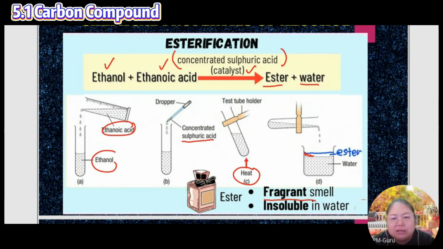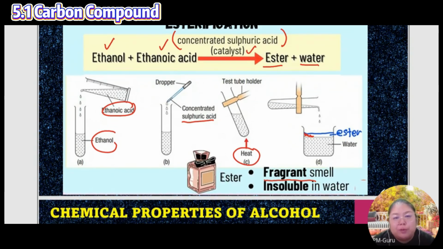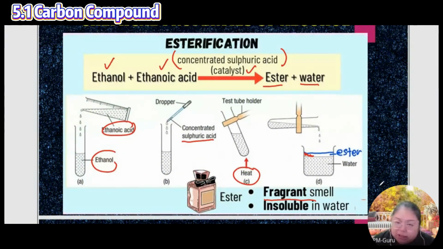But the ester can sell for how much, don't know, that one depends on the brand, for other countries. Okay, this is a simple process to produce the ester. So remember the name called esterification, and you need to know what catalyst they add. So we got two processes you need to remember. One is fermentation, you produce alcohol. Number two is esterification. These two are needed for alcohol to produce an ester.